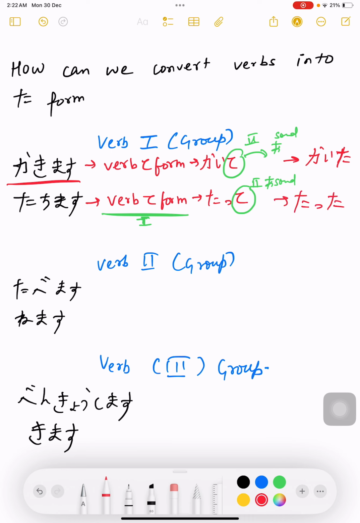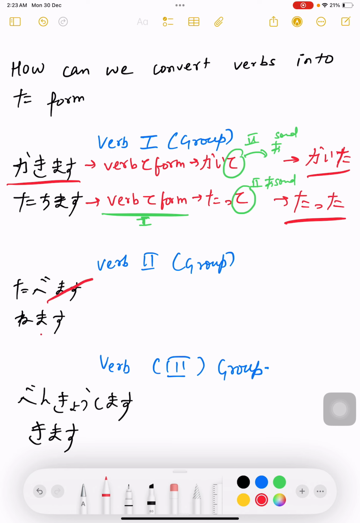So yes, you are right. Always in the last the sound will come as a. Why? Because when you say kaita, sound is coming as a. Tatta sound is coming as a. So you need to change the verb into this. Like first what we did, if we need to convert the verb into ta form in first group, first we need to convert the verb into te form. We did, and then in te form the last alphabet will change to a sound, which is ta. So kaita, tatta.